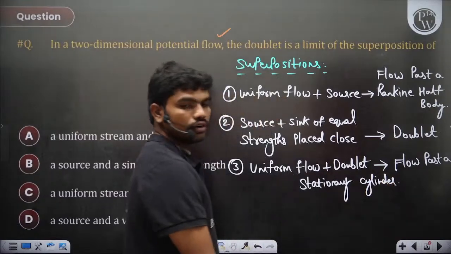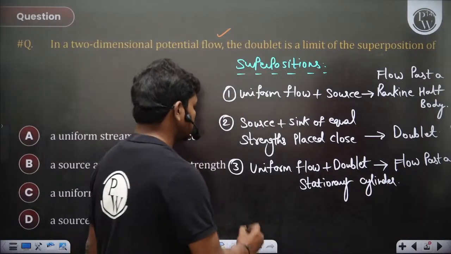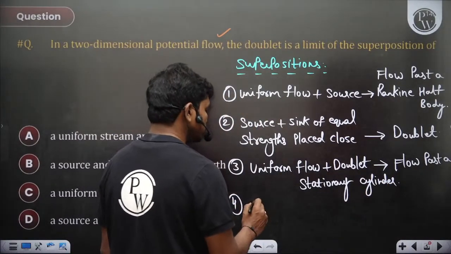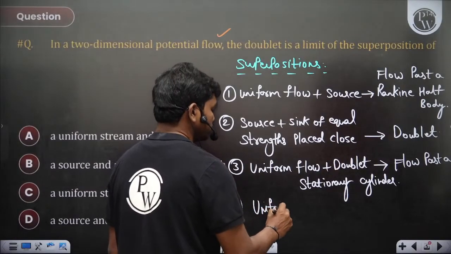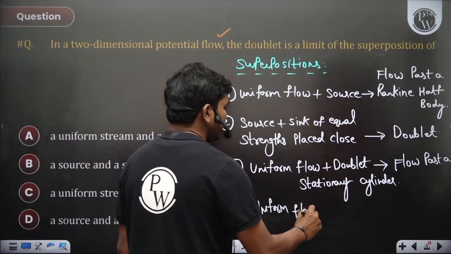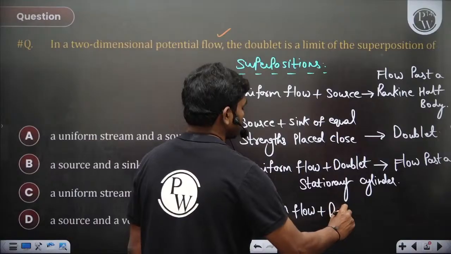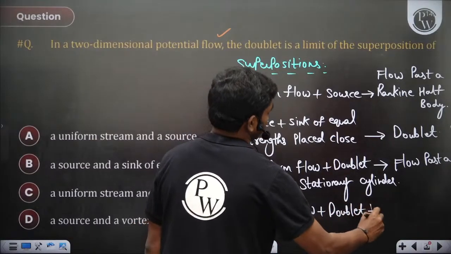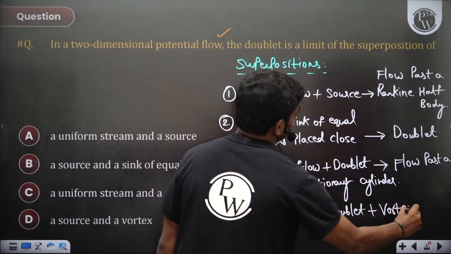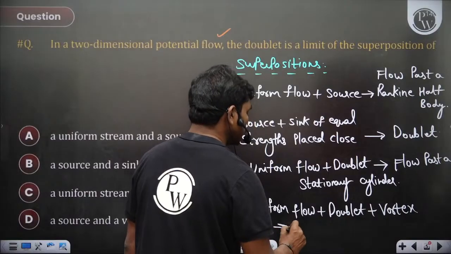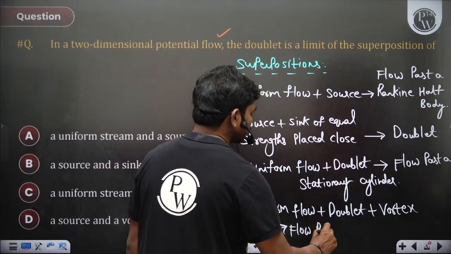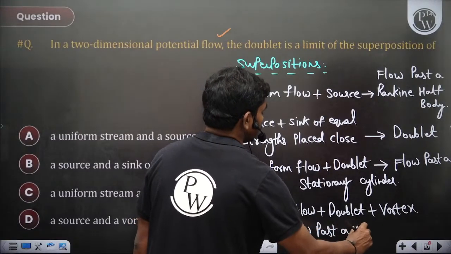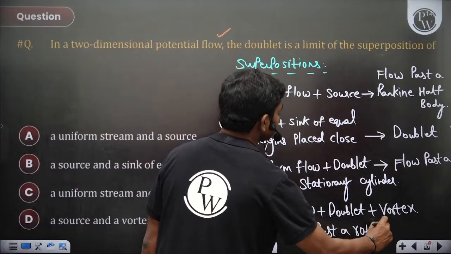Okay, then if you want to rotate this cylinder, you should give a vortex. So this gives you uniform flow plus doublet plus vortex. So this gives you flow past a rotating cylinder.